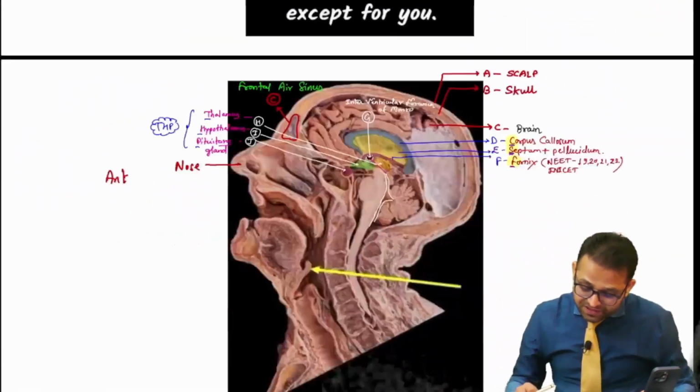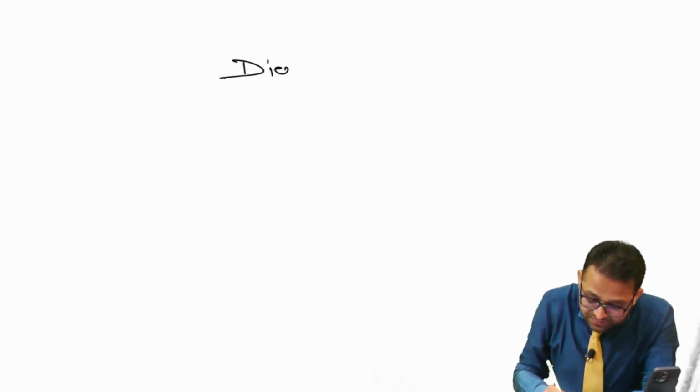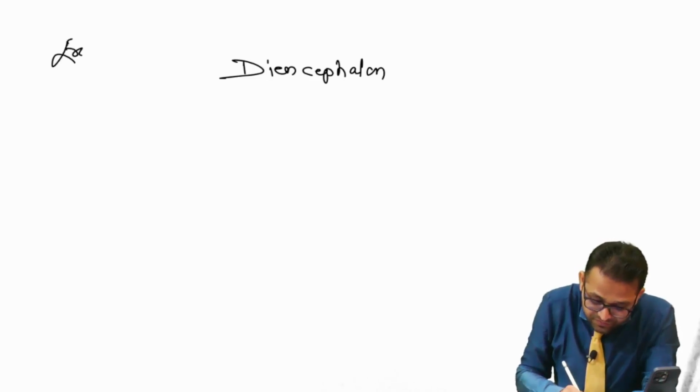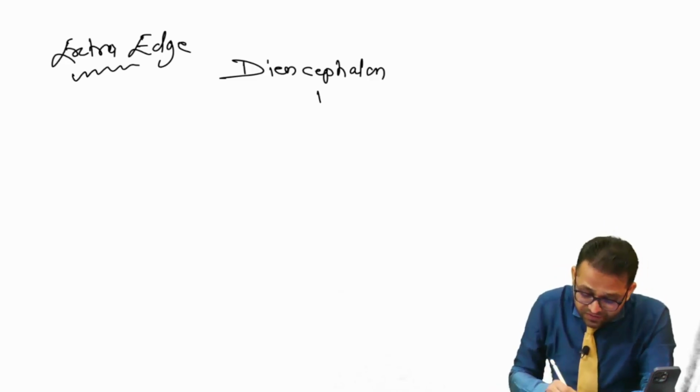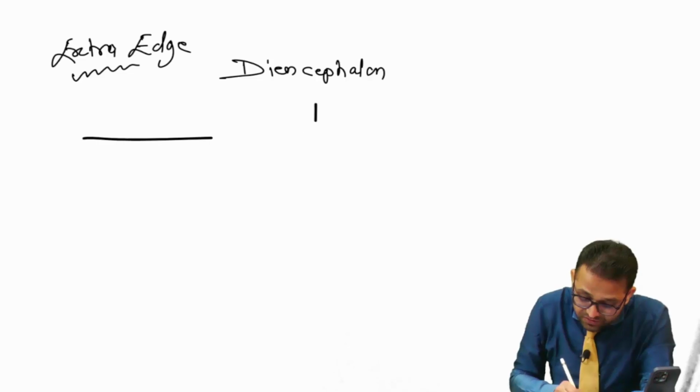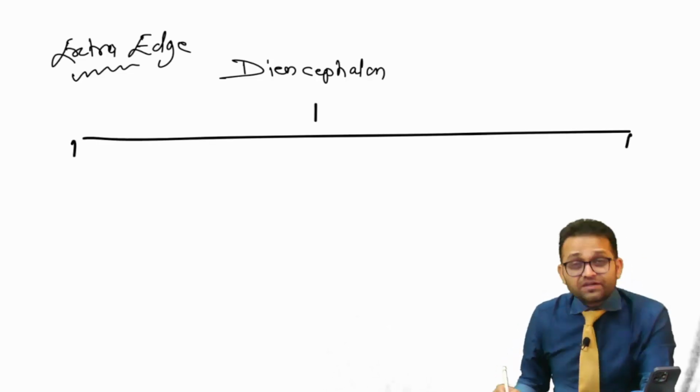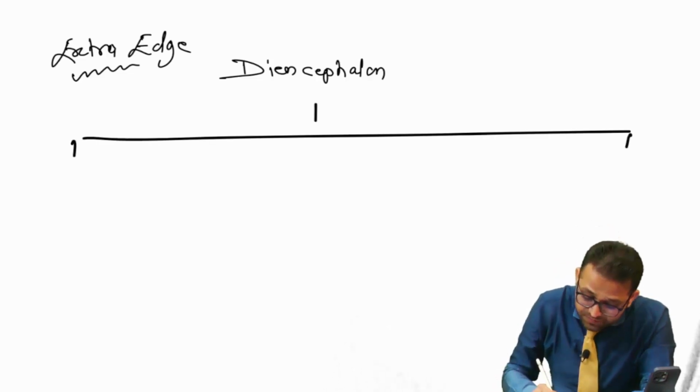One more classification I want to write for all of you. Sir, there is our diencephalon. Extra age I am giving you. Okay, diencephalon is divided into two different parts. Sir, which structure is dividing?